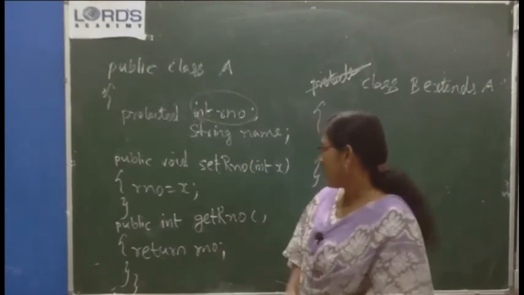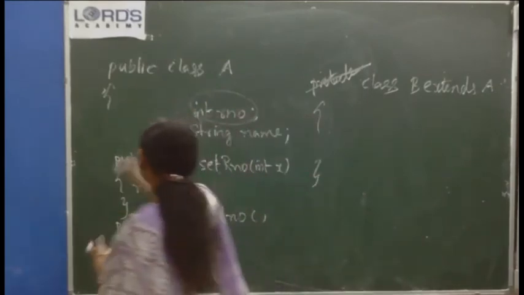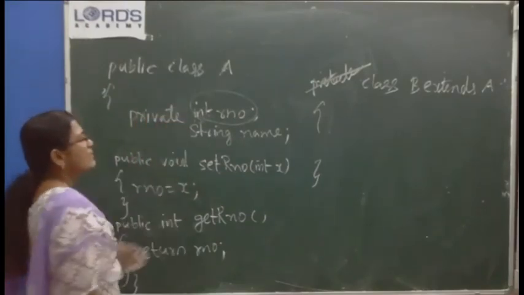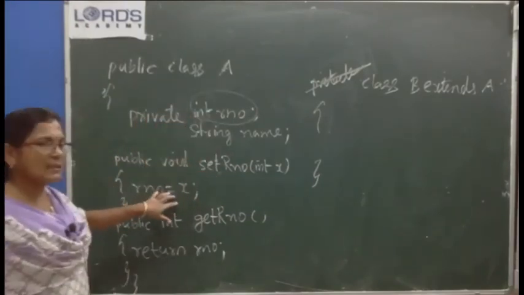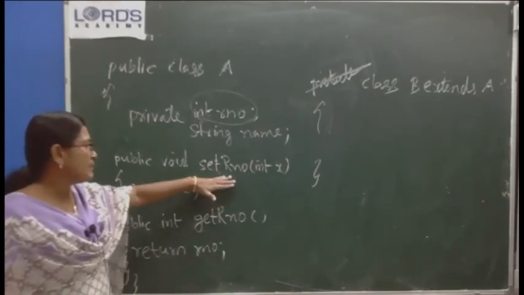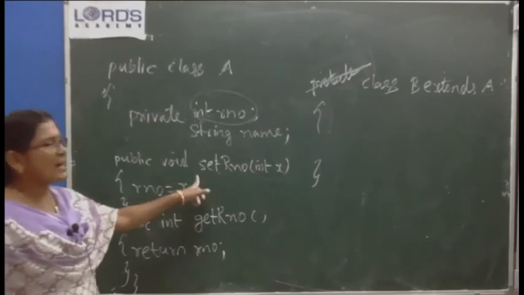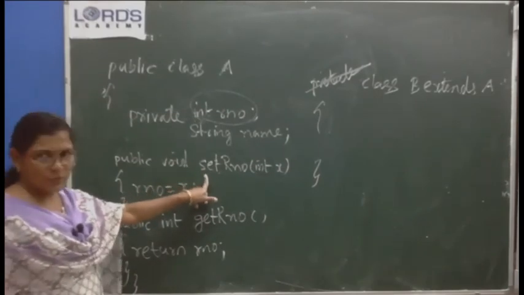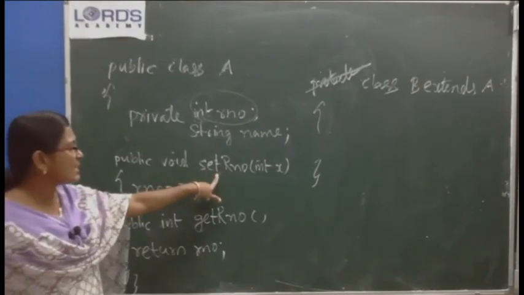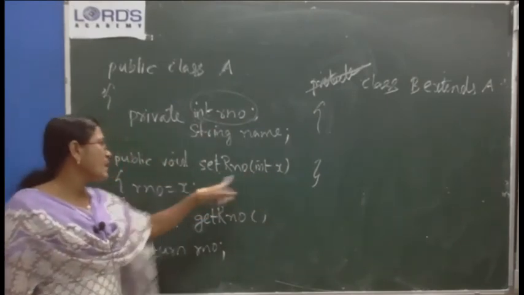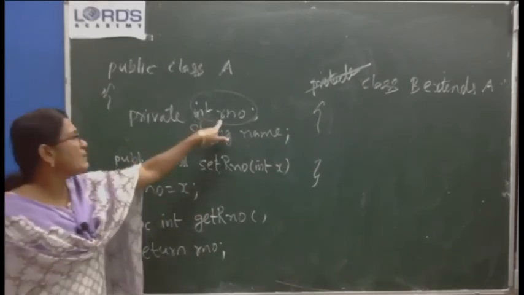As R number is private, to set the value for this R number, I have defined a setter method. Usually a setter method starts with set followed by the variable name, and the value will be passed to set the private variable.